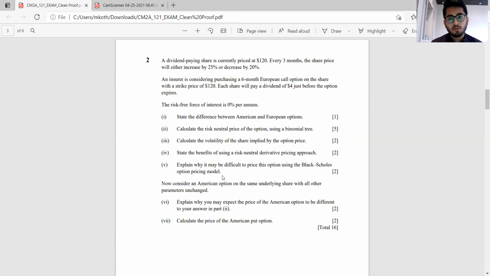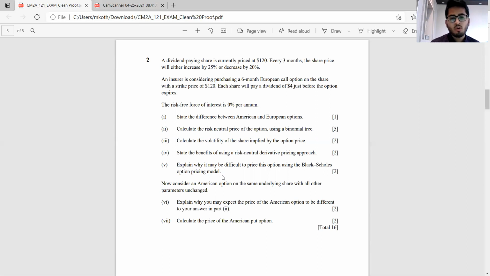Another thing, given it's an open book exam, you all could also just Google it. If you Google how to deal with European call options with dividend payments through a binomial tree, you could have got the technique to do that. So these are the various ways in which one can do it. You might think this was not there in the material on dividend paying, but if it has been given, you need to see how to go about it. So here a simple thing had to be done, nothing else.